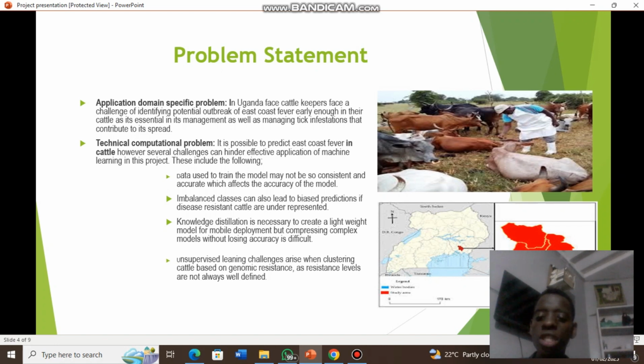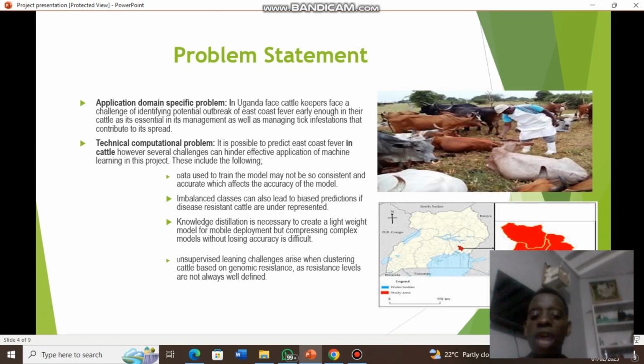And then another one is knowledge distillation, which is to create a lightweight model for deployment. Maintaining the consistency of complex models without losing accuracy is difficult. This distillation will involve making larger models into smaller models, which makes preserving the accuracy very difficult, and it will also affect the performance of this model. And then unsupervised learning challenges arise when clustering cattle based on genetic resistance, as resistance levels are not always well defined. It may also cause potential inaccuracies in the performance of this model.